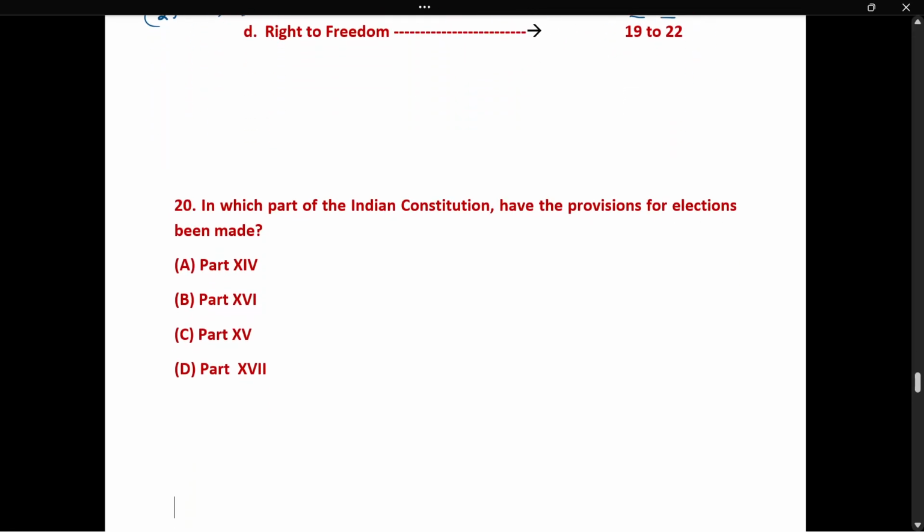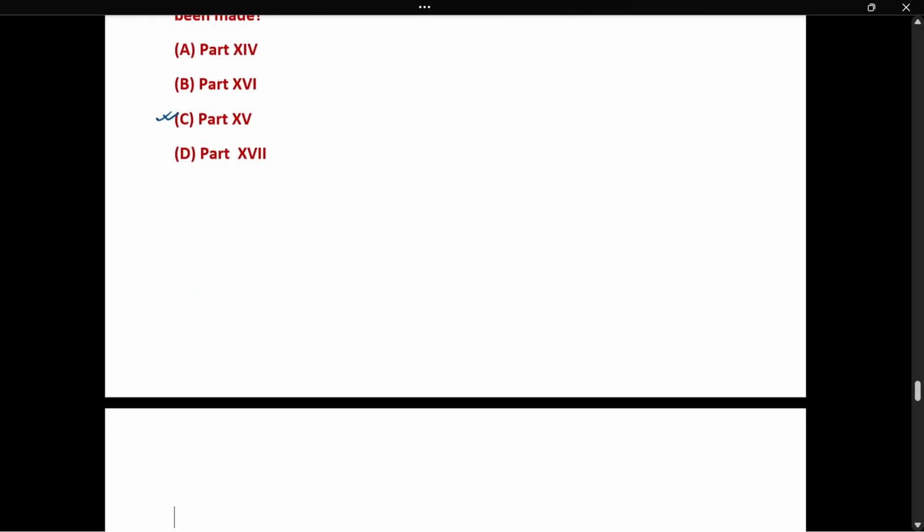Question number 20. In which part of the Indian Constitution have the provisions for elections been made? It talks about the elections, that means the Election Commission, how to conduct state elections, Vidhan Sabha elections, or union government elections. That is Part 15. Part 15 talks about the Election Commission and elections throughout the country.